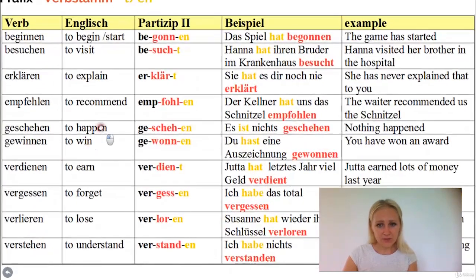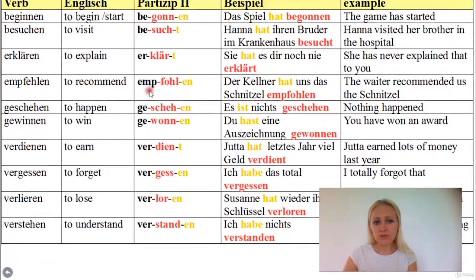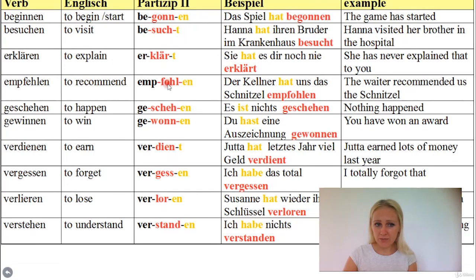Empfehlen means to recommend. And it becomes empfohlen. Now this one is irregular because the stem has changed and the ending is en. Der Kellner hat uns das Schnitzel empfohlen. Geschehen, to happen. It becomes geschehen. This one is irregular because the ending is en. All Partizip 2 verbs that have the ending en are irregular, although the stem has not changed. Es ist nichts geschehen. Nothing happened.